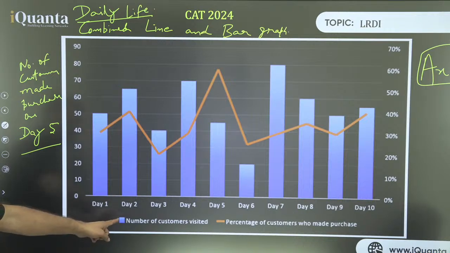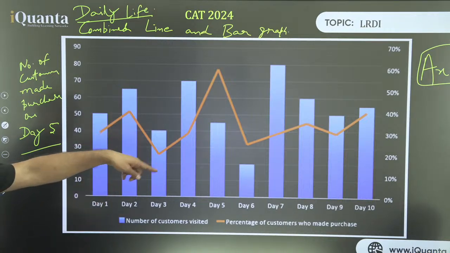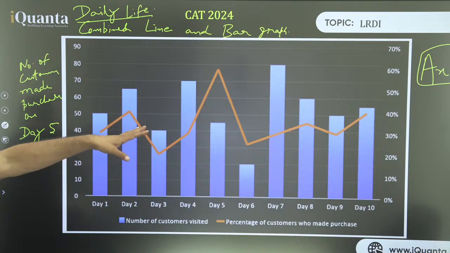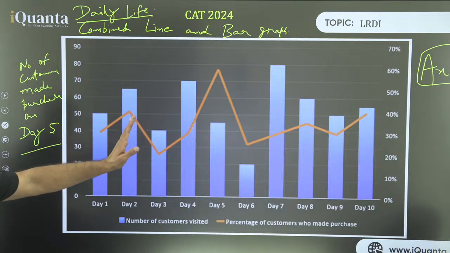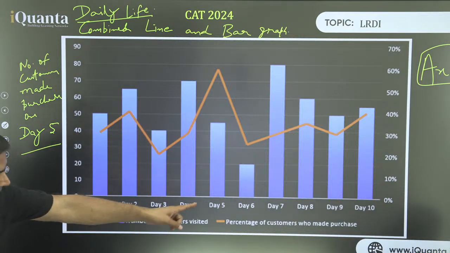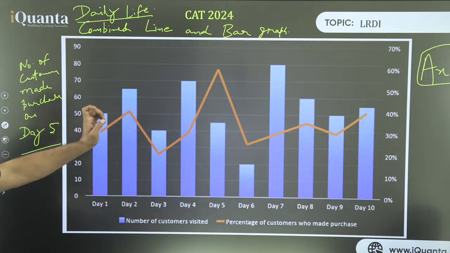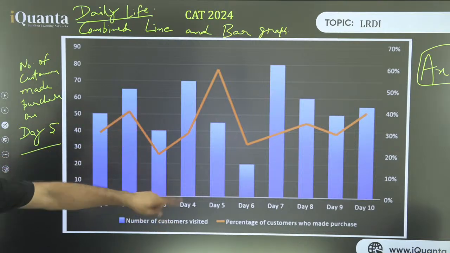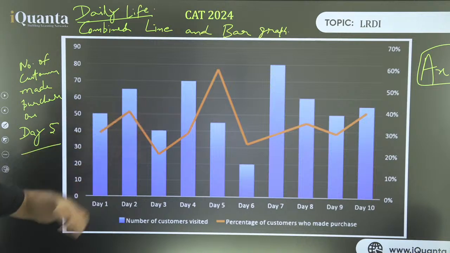So blue color, I have bars in blue color. So whatever is there in blue color tells me the number of customers visited. And the orange color thing, there is a line. That line is presenting the percentage out of that who made a purchase. That is there on the right side. Do you see that? The percentage is on the right side and the number of customers is on the left side.